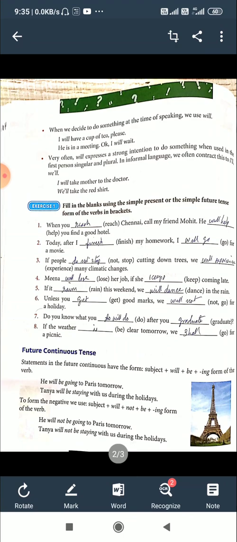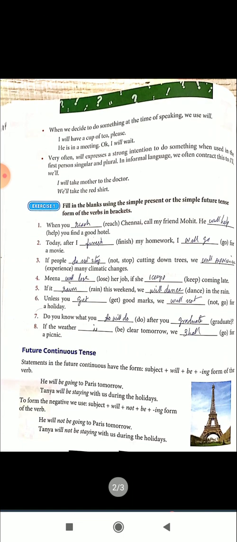Do the exercises. Fill in the blanks using the simple present or the simple future tense form of the verb given in brackets. So the answers are given. So you can find out and understand.